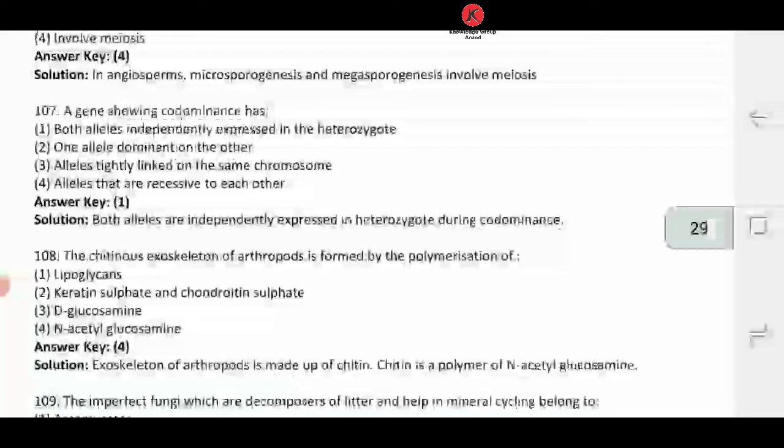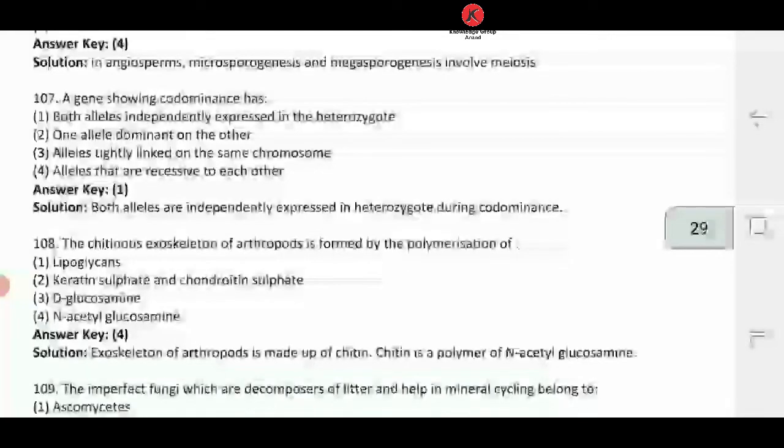Let's look at the options. Option number 1, both alleles independently express in heterozygote. Yes, this is true. However, let's look at the other options too. One allele dominant over the other, alleles tightly linked on the same chromosome, alleles that are recessive to each other. So what answer is going to come? It is answer number 1, that is both alleles independently express in heterozygote. So 107, answer number 1, is going to come.